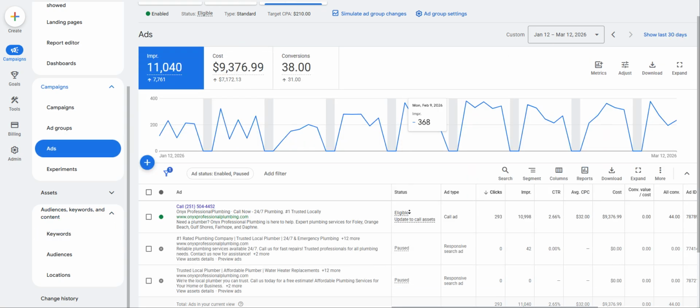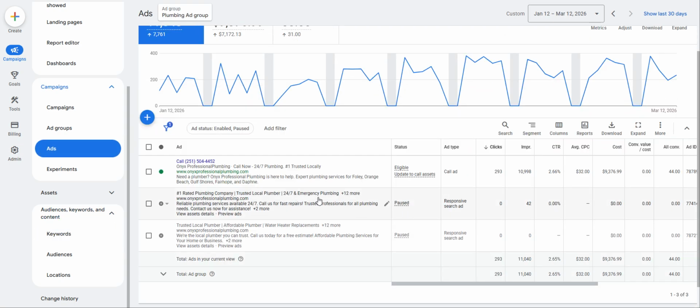And that kind of brings me to the next point: there's a lack of intention here, right? Okay, so we're targeting water heater services, but our ad copy doesn't say water heater, right? Or even vice versa. I'm looking for a plumber and I see an ad that says water heater and I don't want a water heater, right? You can see where the disconnect is. So relevancy is everything here.